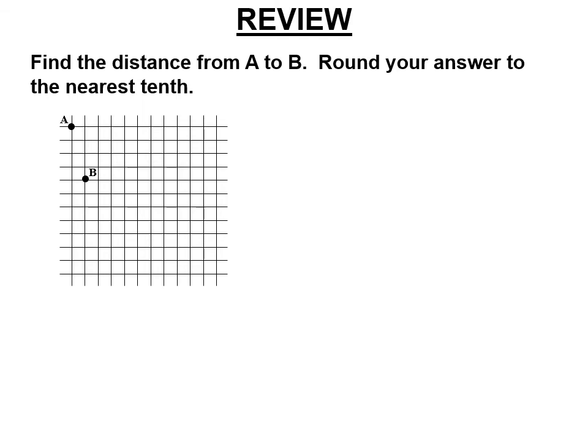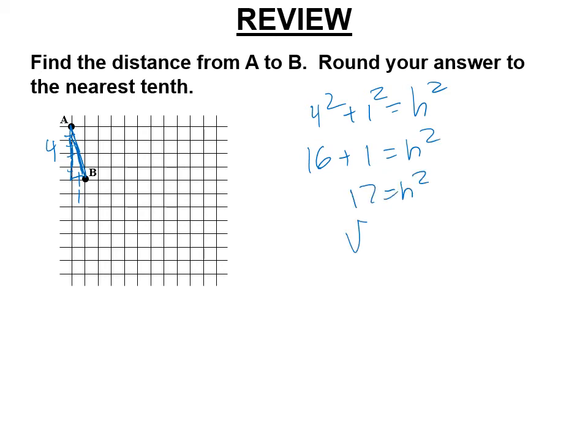All right, the distance, right? Diagonal distances, you need the distance formula or the Pythagorean theorem. So we're going to make a triangle here. 1, 2, 3, 4. One leg is 4, one leg is 1. So we have 4 squared plus 1 squared equals h squared. 4 squared is 16, 1 squared is 1. So 17 equals h squared. And so the distance here is the square root of 17. Right? Positive and negative, but we don't need the other one.